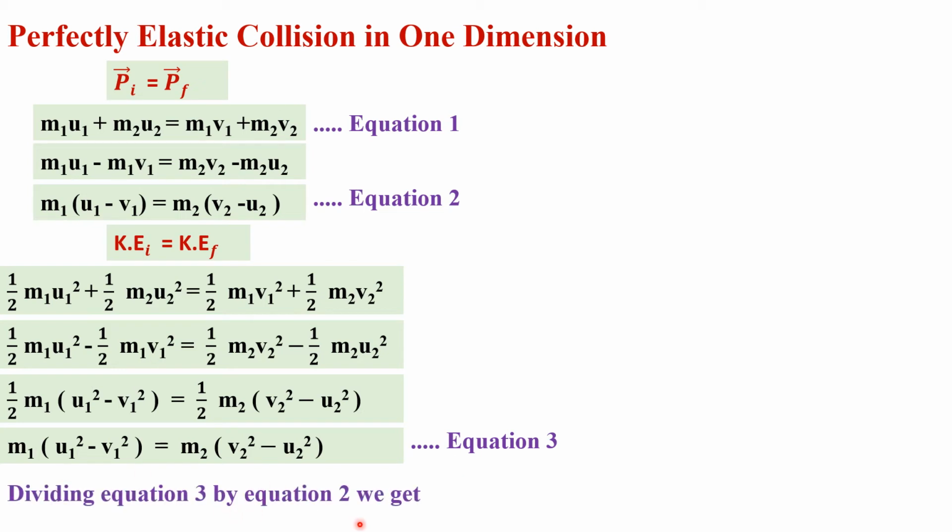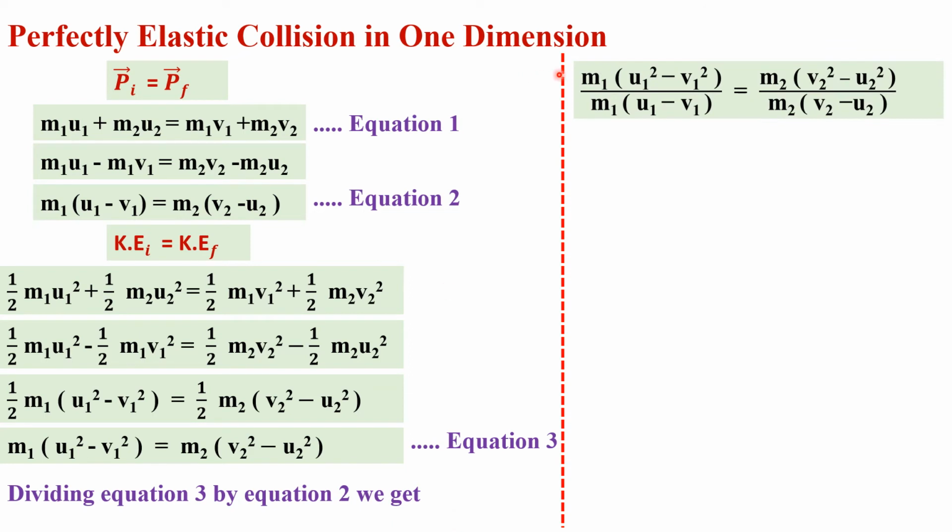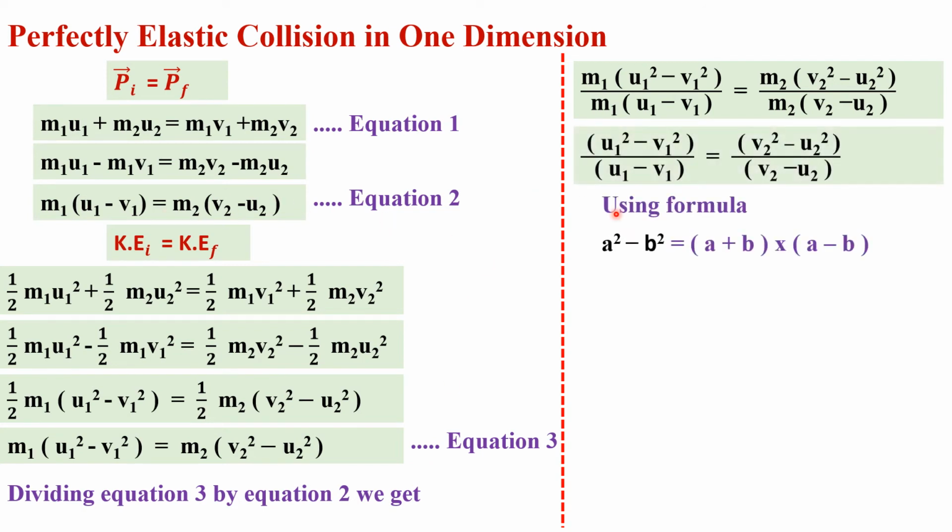Dividing equation 3 by equation 2, we get m1 into (u1 square minus v1 square) divided by m1 into (u1 minus v1), that is equal to m2 into (v2 square minus u2 square) divided by m2 into (v2 minus u2). We just simply divided equation number 3 by equation number 2. And m1 is cancelled by m1, m2 is cancelled by m2, and finally we get (u1 square minus v1 square) divided by (u1 minus v1), that is equal to (v2 square minus u2 square) divided by (v2 minus u2).